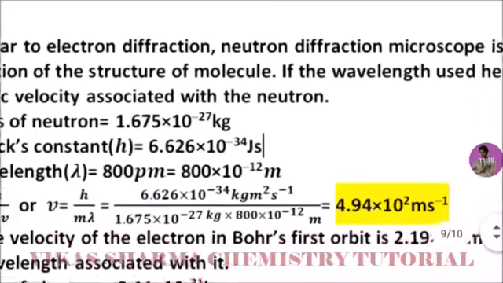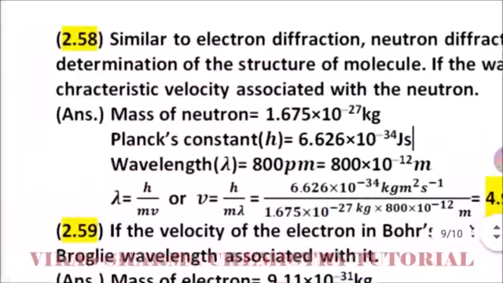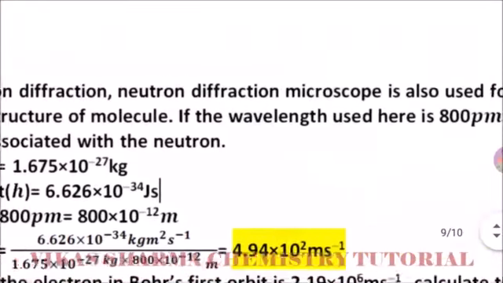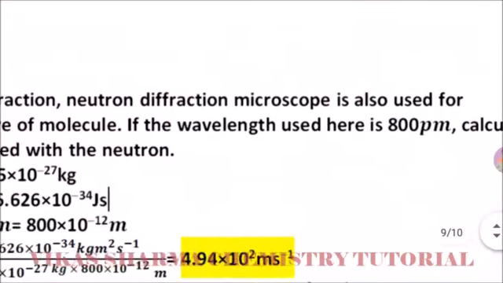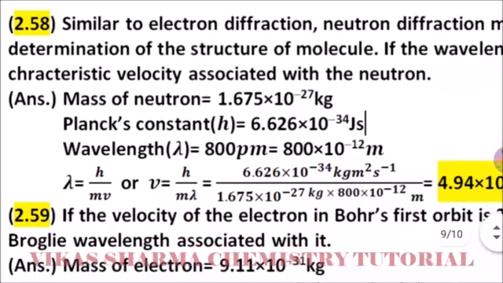Student, next question is similar to electron diffraction. Neutron diffraction microscope is also used for determination of the structure of molecule. If the wavelength used here is 800 picometer, calculate characteristic velocity associated with the neutron. So mass of neutron is 1.67 into 10 to the power minus 27 kilogram. Planck constant is 6.626 into 10 to the power minus 34 joule second. Wavelength is equal to 800 picometer or 800 into 10 to the power minus 12 meter, because 1 picometer is equal to 10 to the power minus 12.